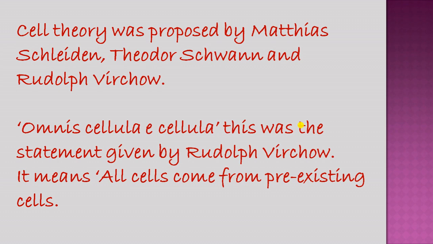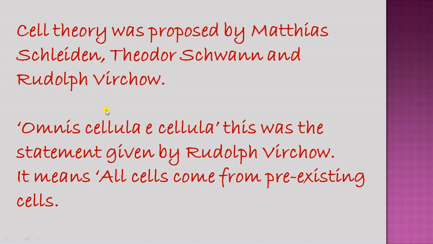So cell theory was proposed by Matthias Schleiden, Theodor Schwann and Rudolf Virchow. Not only these three scientists, but there are some more scientists who gave their postulations for this cell theory, but mainly Matthias Schleiden, Theodor Schwann and Rudolf Virchow. They proposed a cell theory. So in this cell theory, they gave the postulations which they discovered about the cell.